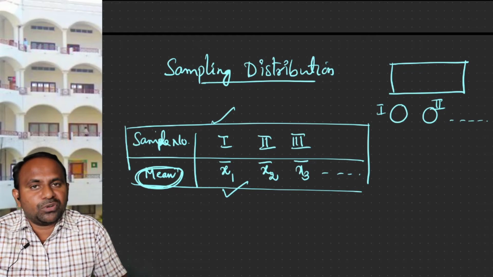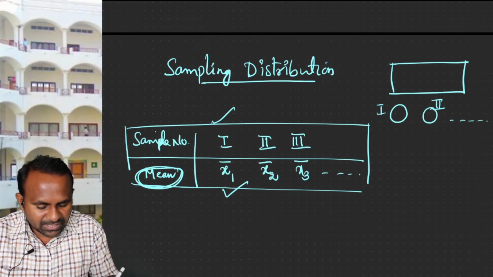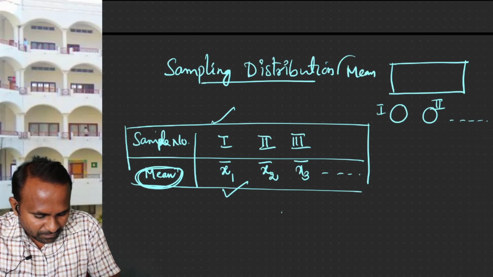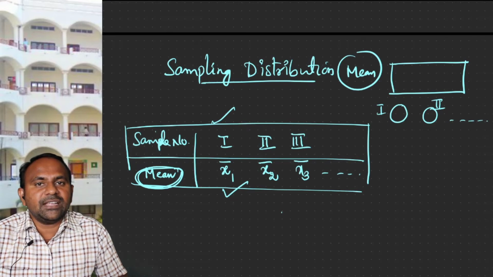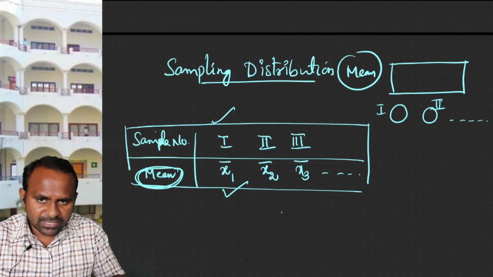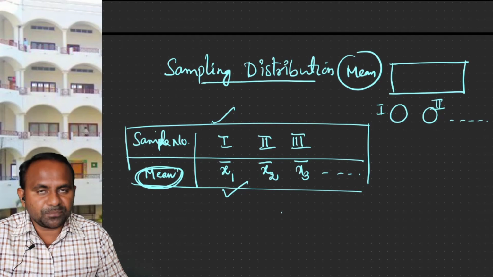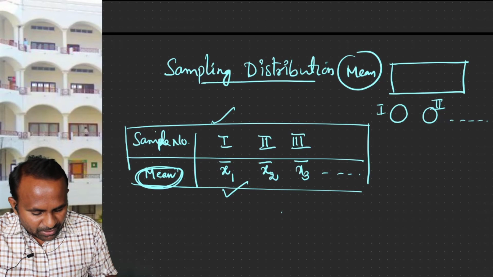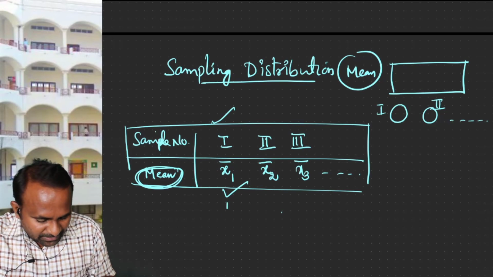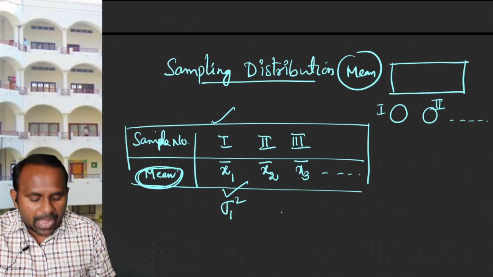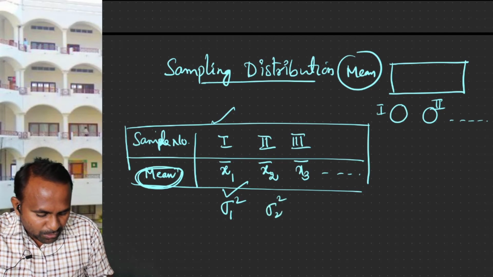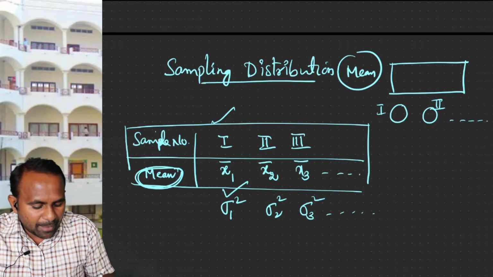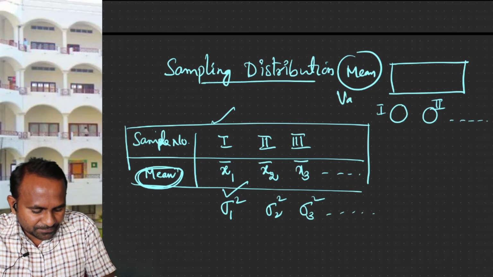You are distributing the mean to each and every sample, and this description is the sampling distribution of means. Suppose for each and every sample you have collected the variance, denoted as sigma 1 square, sigma 2 square, sigma 3 square. This is called the sampling distribution of variance.